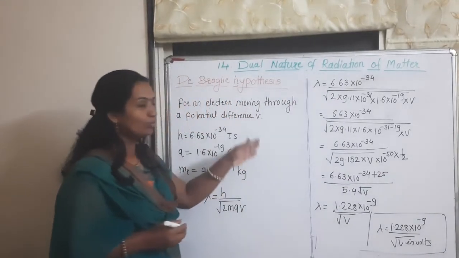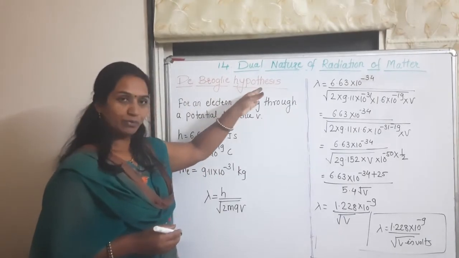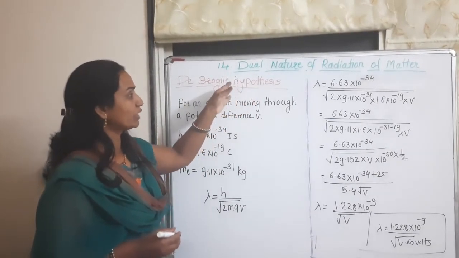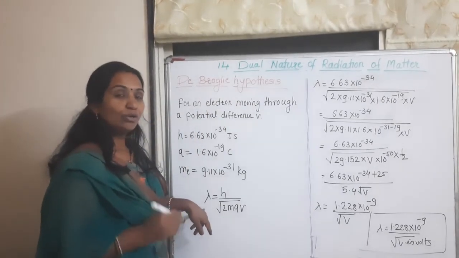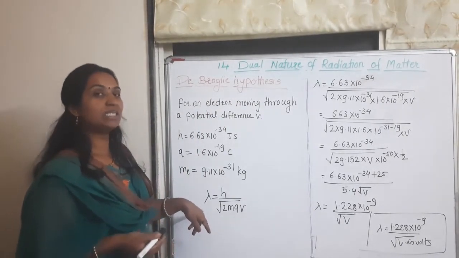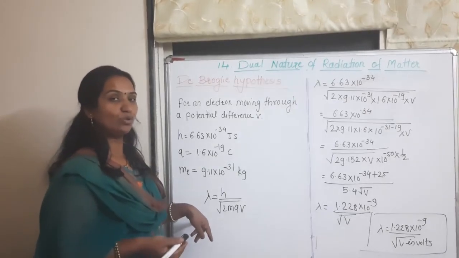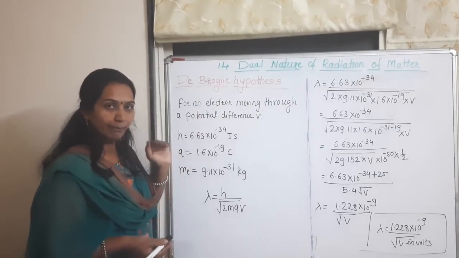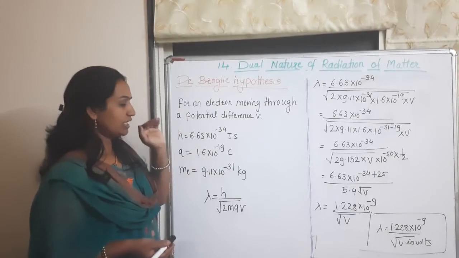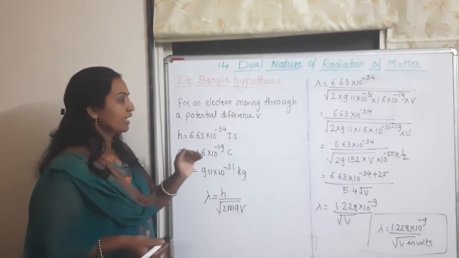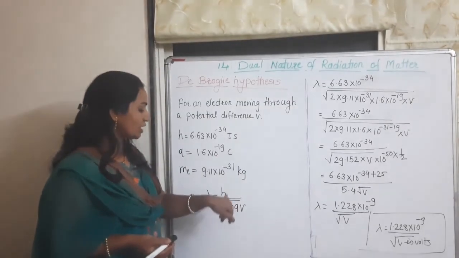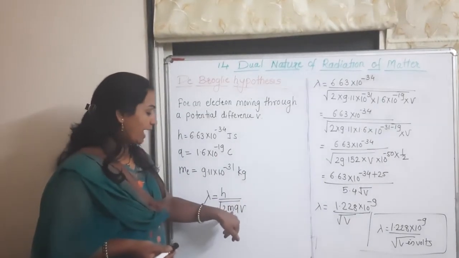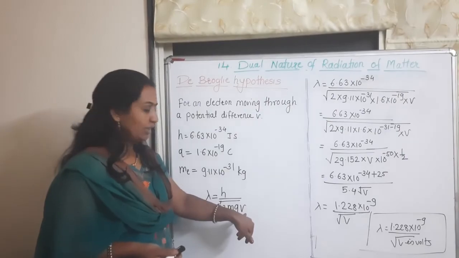In this video we studied the de Broglie hypothesis. Using the de Broglie hypothesis we calculate the value of lambda. We know de Broglie's equation is lambda equal to h upon p, where h is Planck's constant and p is momentum. Then we derive the formula lambda equal to h upon the square root of 2mqV.